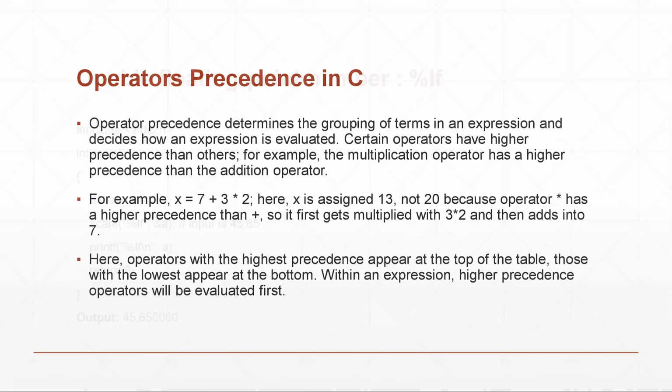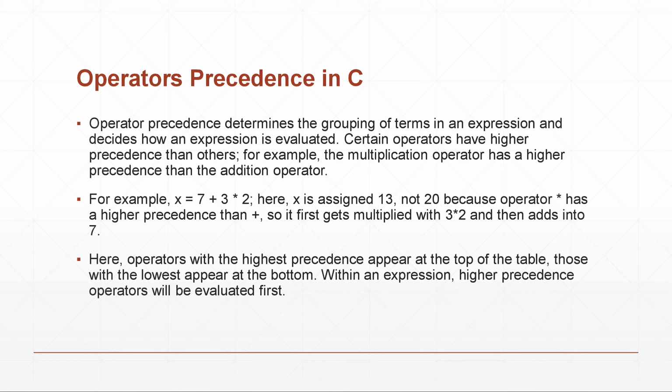Next, we are going to see about the operators in C. Operator precedence is nothing but it determines the grouping of terms in an expression and decides how an expression is evaluated. Certain operators have higher precedence than others. For example, the multiplication operator has a higher precedence than the addition operator. For example, x = 7 + 3 * 2. Here x is assigned 13, not 20, because the multiplication operator has a higher precedence than plus. So it first multiplies 3 * 2 and then adds 7.